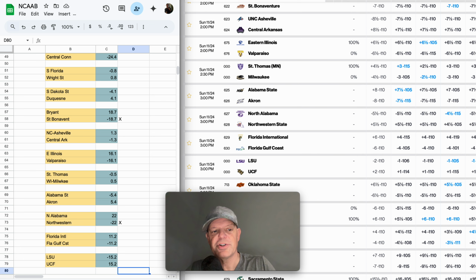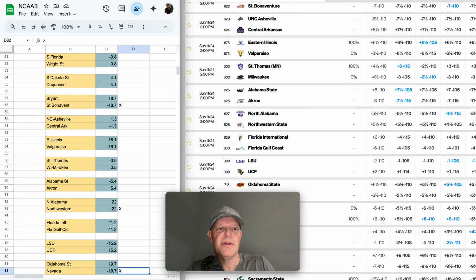What I should have done is run through this and shown you what would have happened if I had just done plays with value, meaning plays that had a 5-point differential. It would probably be close to 20 plays.